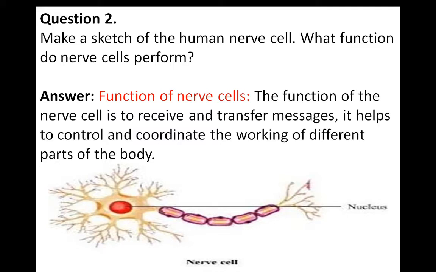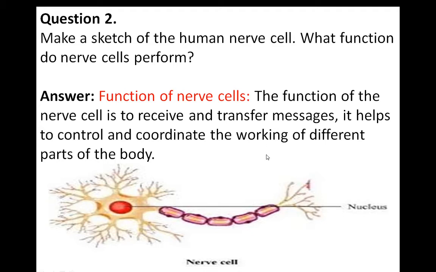Question 2 is, make a sketch of a human nerve cell. What function do nerve cells perform? Okay, so you have to draw the nerve cell. So draw this diagram. Okay, so it is the branches of this nerve cell. It is branched in shape. Okay, so what is the function of nerve cell? It is a long cell.